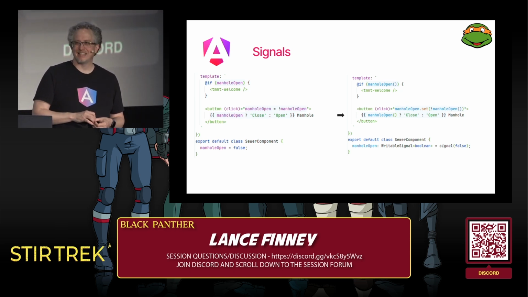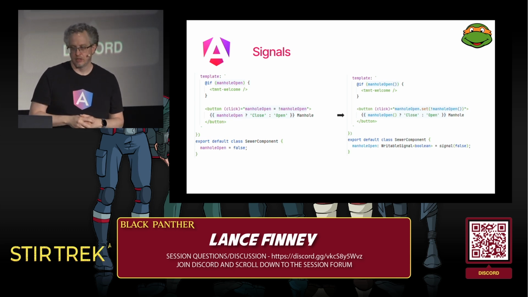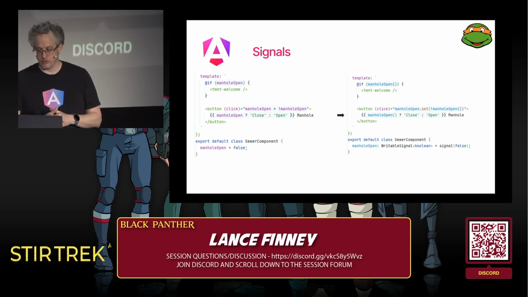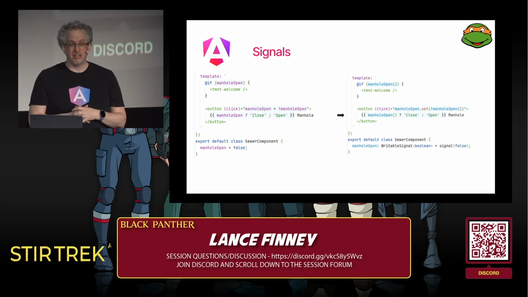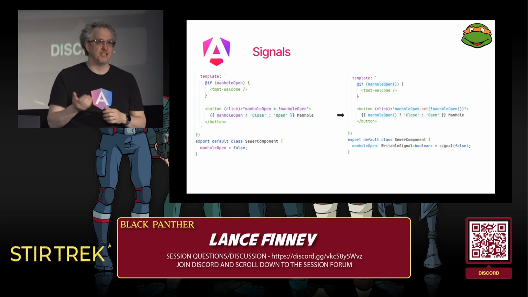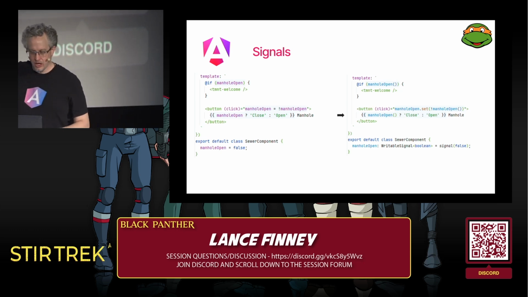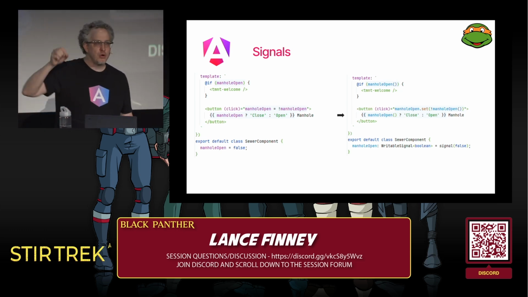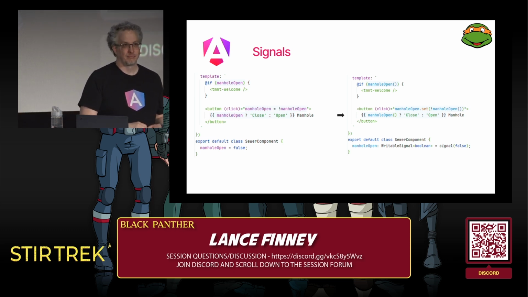So when we want to get that value out of that signal in our template, we use parentheses to get that value out. So do we show our welcome message, manhole open? Yes or no? What do we want to say on our button, close manhole or open manhole? Ask manhole open, and then get that value. And then our button, instead of the click just flipping that value in place, it gets the value out using the parentheses and then sets to put it right back in. And when that set happens, the other two spots that are using manhole open will notify the template that these specific lines in the component need to be re-rendered, which is pretty awesome.